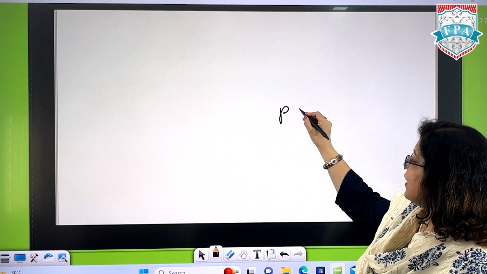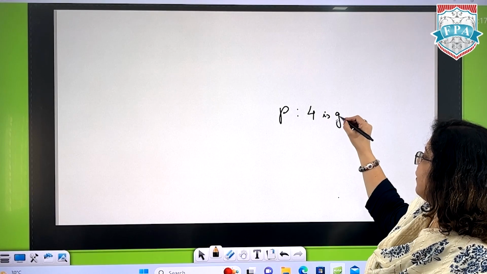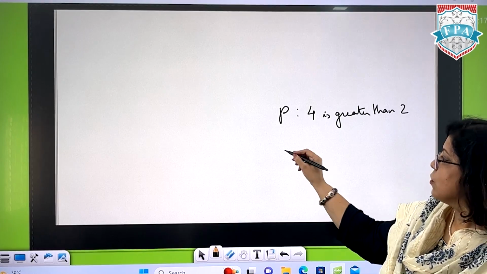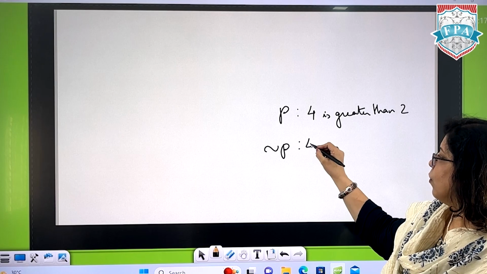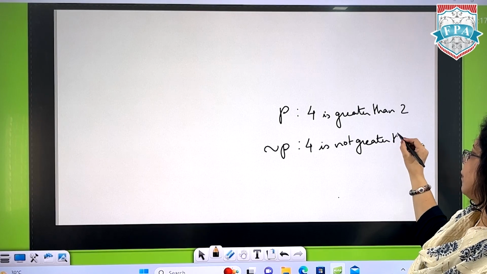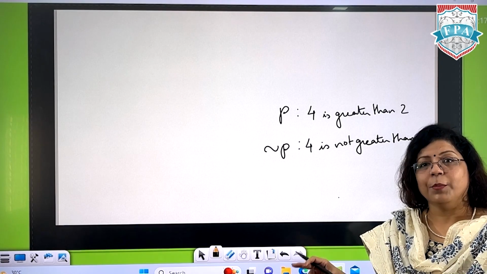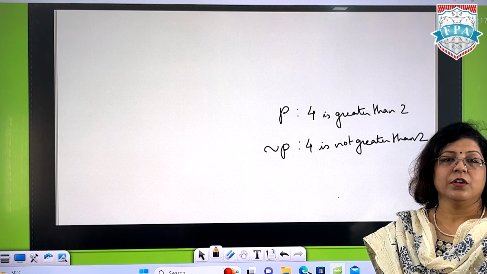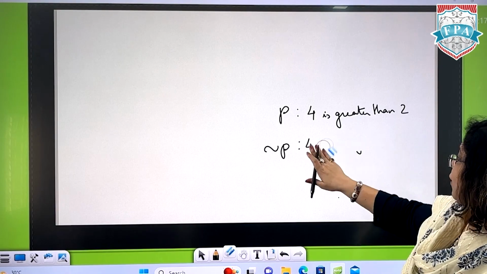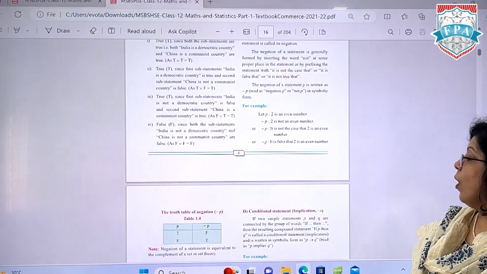Now let's see how are we going to write this thing. So if P is given as a statement, P is 4 is greater than 2. So negation of P will be 4 is not greater than 2. Please don't write 4 is less than 2 because equal to का भी केस है यहाँ पे. So statement को negative करना है आपको rather than the logical thing is that make complete thing as negative using a negative word there.